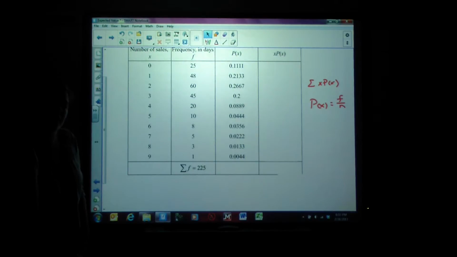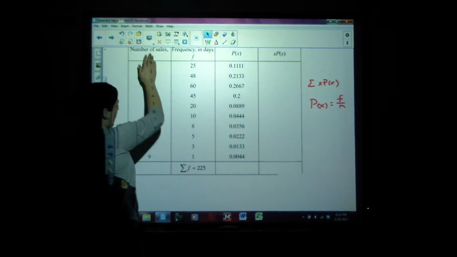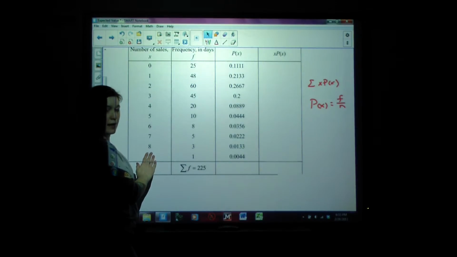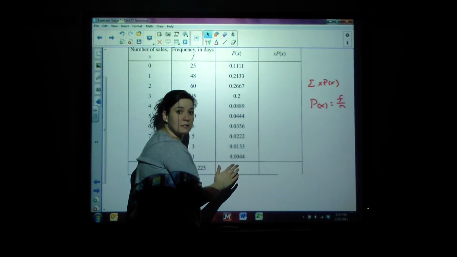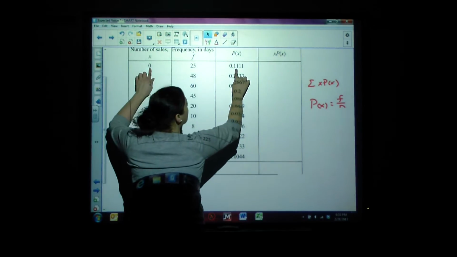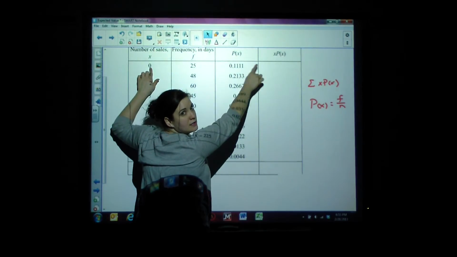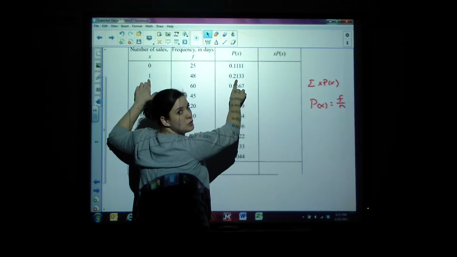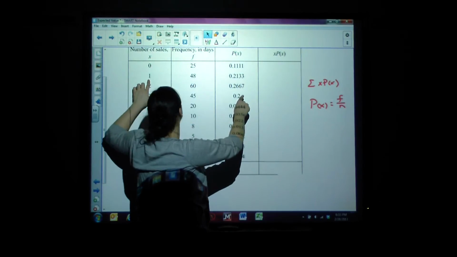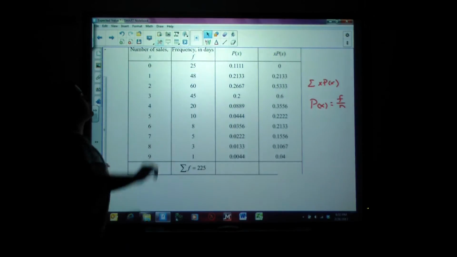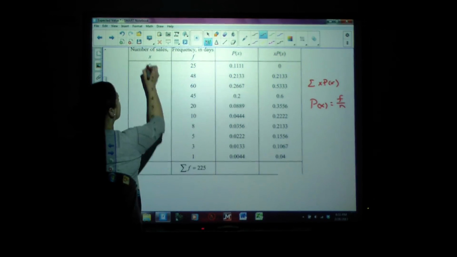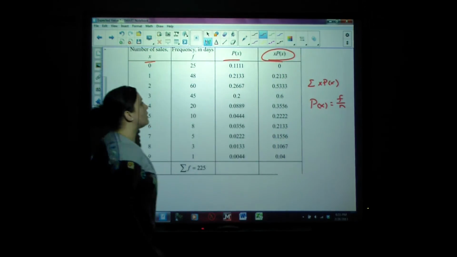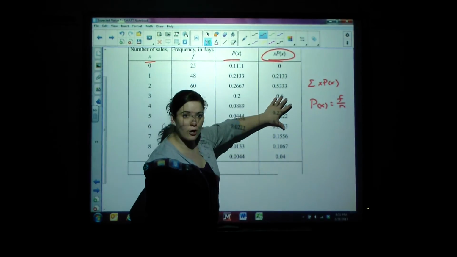Now, if we want to find the expected value, we're going to need to take x, the actual number of sales, times the probability that he sold that number of items. So if we take 0 times 0.1111, we get 0. 1 times 0.2133 is 0.2133. 2 times 0.2667 is 0.5333. 3 times 0.2 is 0.6. So notice we took x times p of x, and each one was multiplied over.